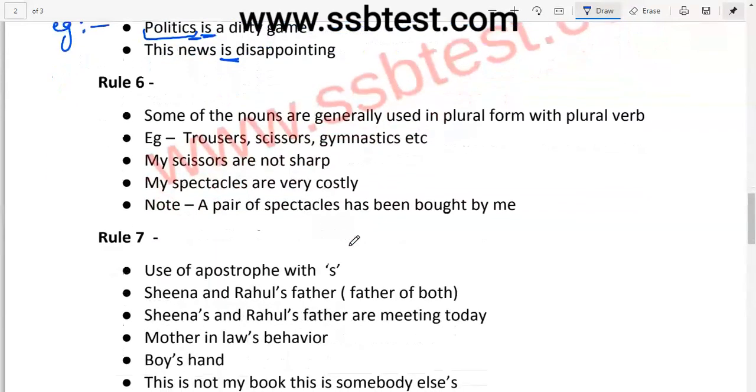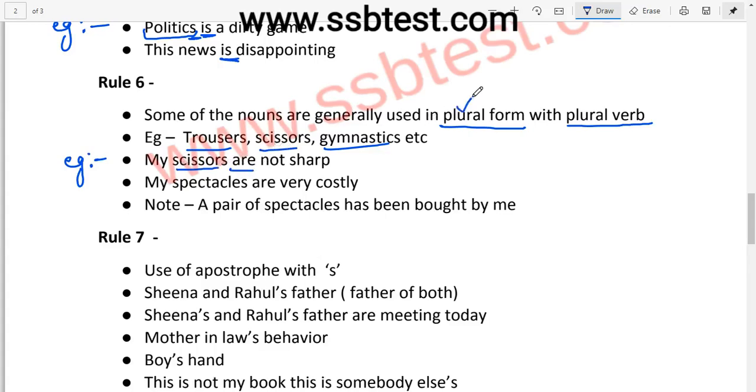Now let's move to rule 6. Some of the nouns are generally used in plural form with plural verb. For example, trousers, scissors, gymnastics. Now let us see this example. My scissors are not sharp. Why are? Because scissors is a noun that is used in plural form, right? That is why a plural verb is used with scissors.